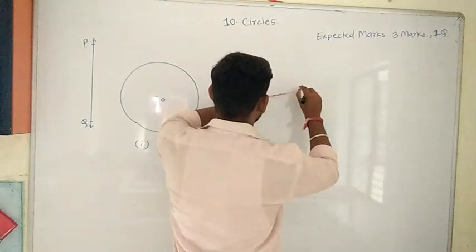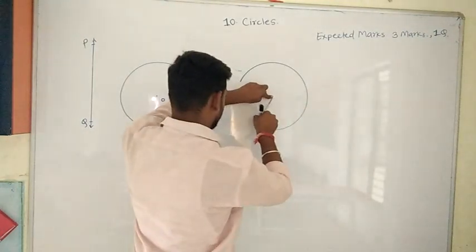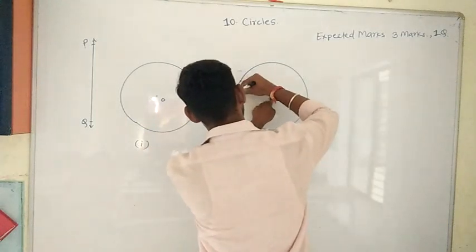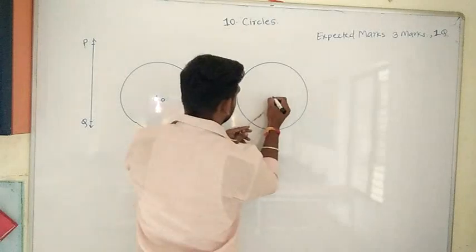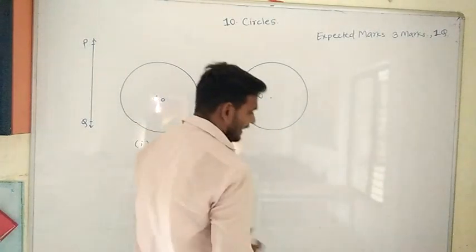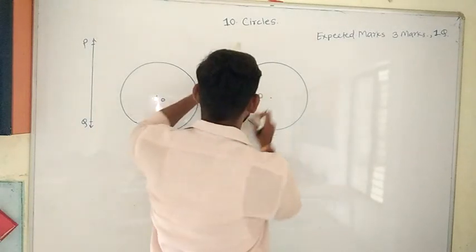See here, the second circle, having the center O, and I will draw a line PQ in a different position.